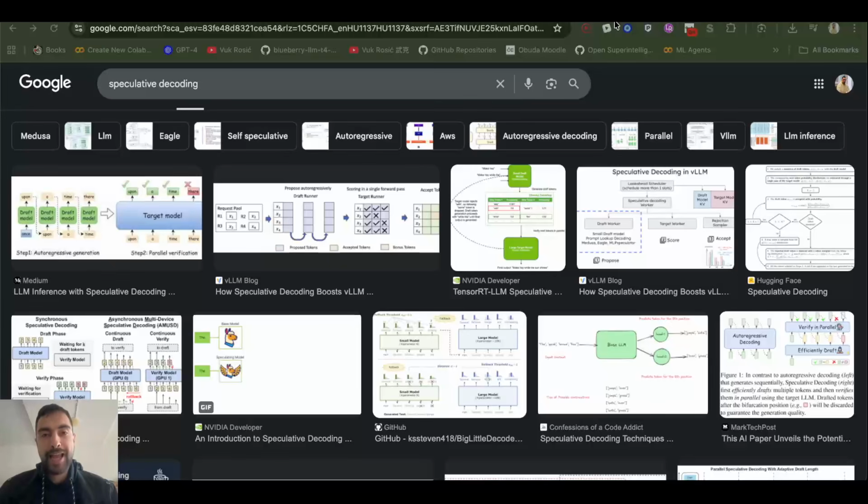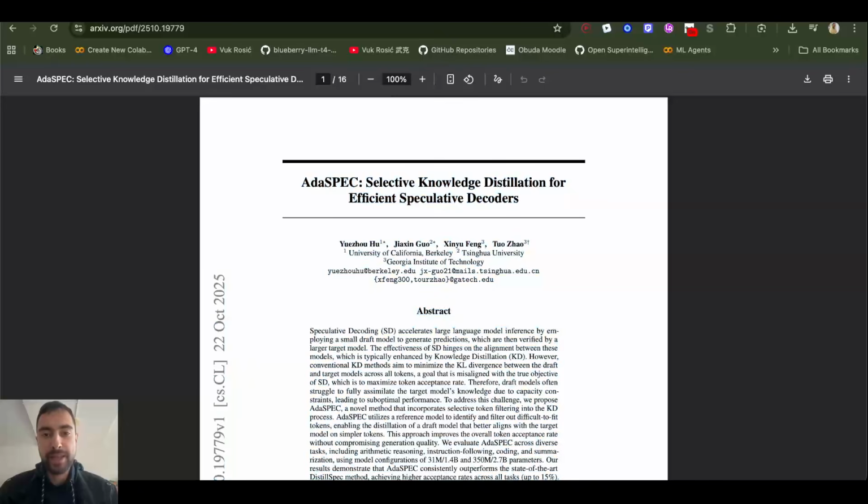LLM inference, and especially fast LLM inference, is extremely important. And in this paper, we will understand how to make it faster and better.